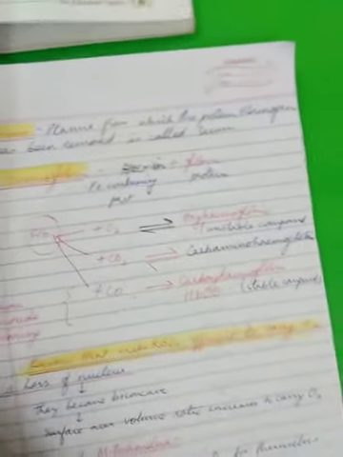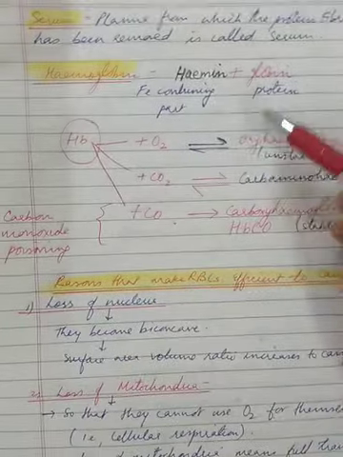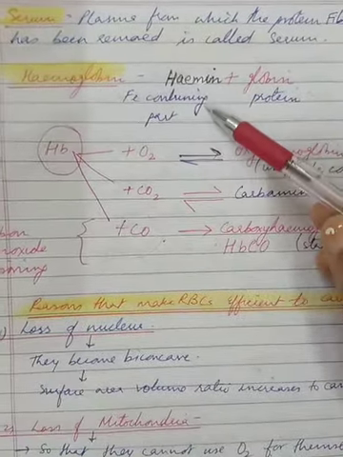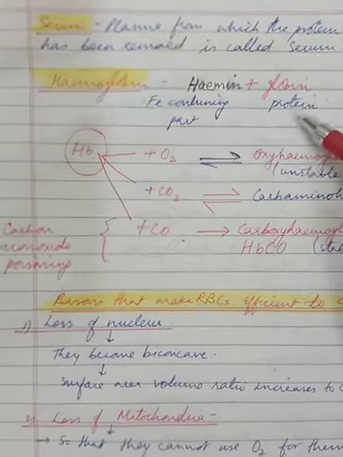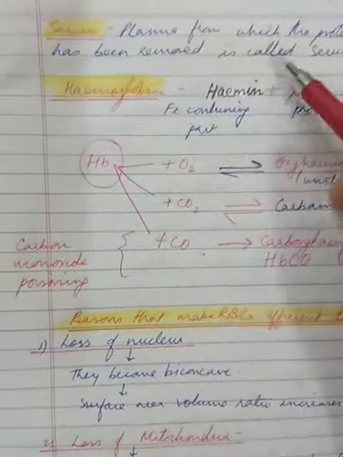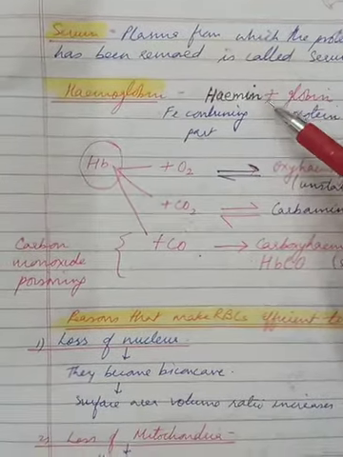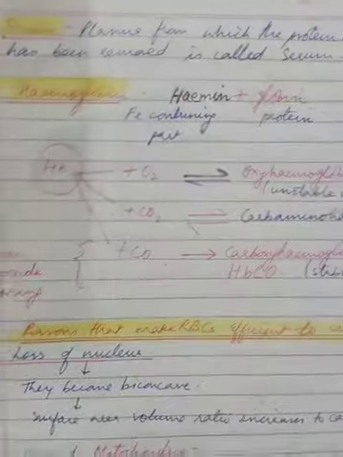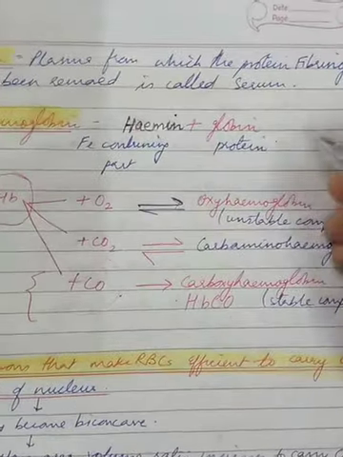Coming next to a topic, that is hemoglobin. Hemoglobin is a pigment which is made up of two parts, hemin plus globin. We can call this the respiratory pigment, right? And where is it present? The red blood cells have a colorless spongy body or stroma which contains hemoglobin.